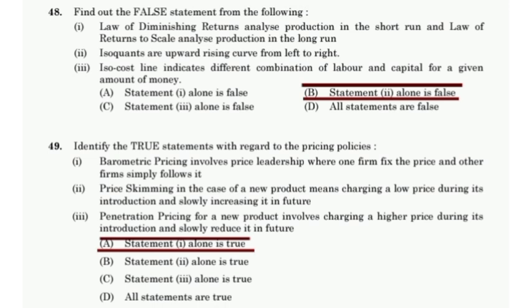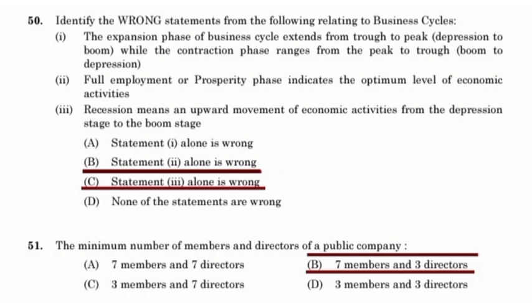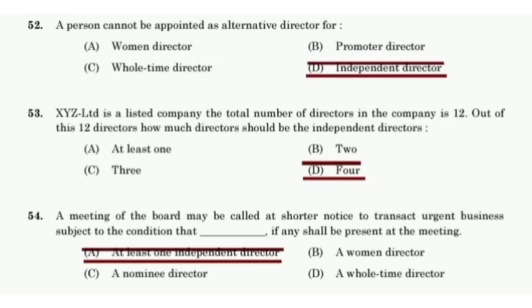Identify the true statement with regard to pricing policies. Barometric pricing involves price leadership where one firm fixes the price and the other firms simply follow it. The minimum number of members and directors of a public company: 7 members and 3 directors. A person cannot be appointed as alternate director for an independent director.